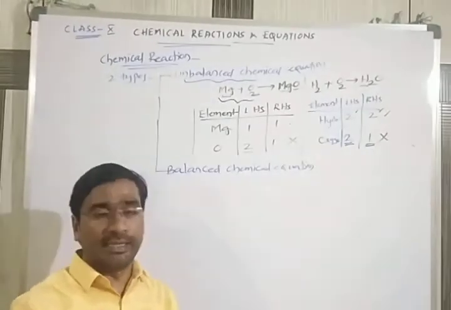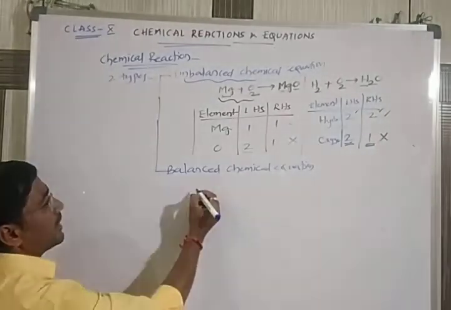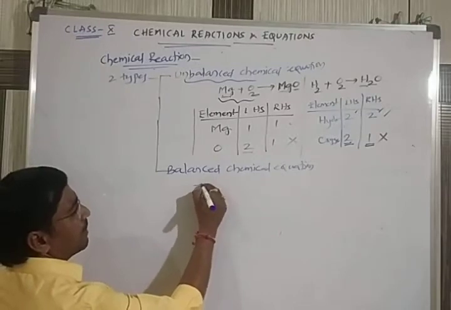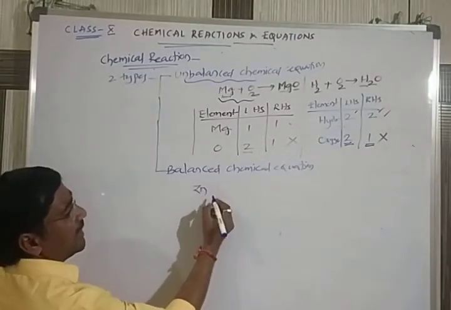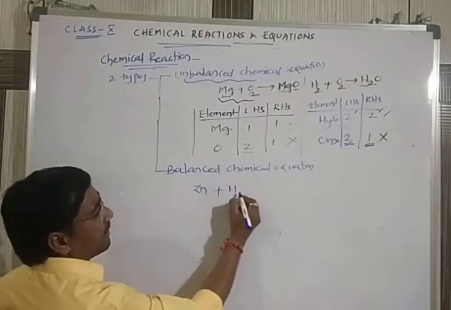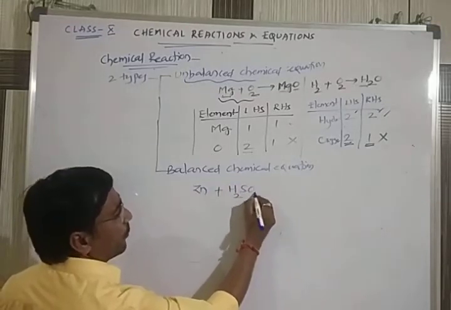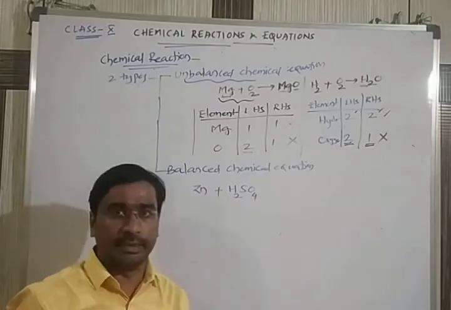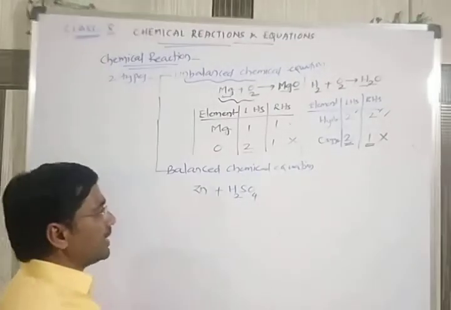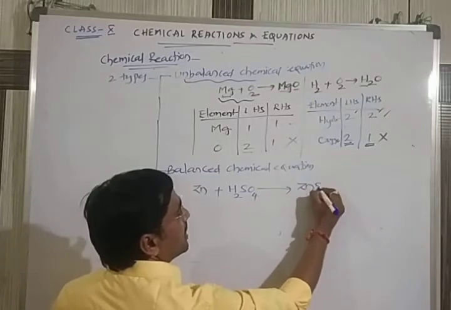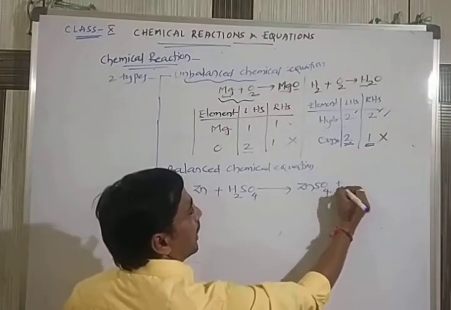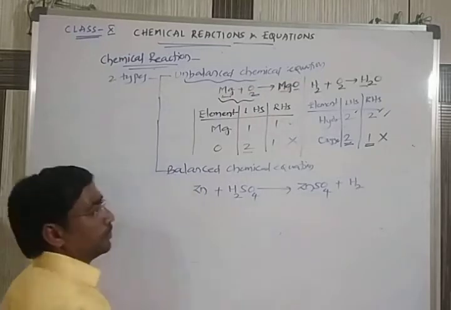I'll give one good example to you. A simple example: zinc, Zn. When it reacts with H2SO4, which is called sulfuric acid, it is converted to ZnSO4 and it gives a product called H2.